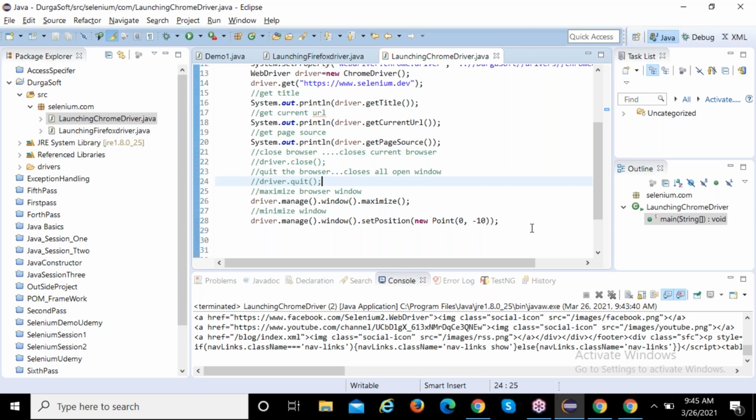Don't say there are 5 types, 6 types, or 7 types in the interview. Don't say the count. Generally we use get title to validate the application, and get current URL to validate that the domain is correct. We maximize the window, and use quit to close everything. Tell it like that in the interview.